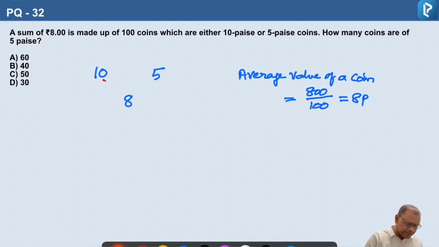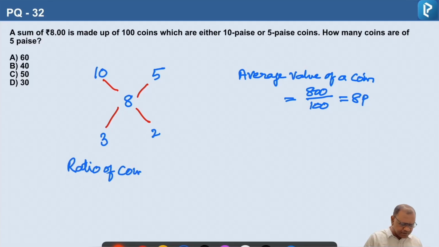Find out the difference now. The difference of 10 and 8 is 2. The difference of 8 and 5 is 3. So that means the number of 10 paisa coins and 5 paisa coins are in the ratio of 3:2.